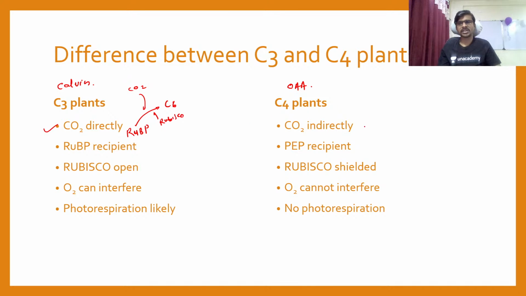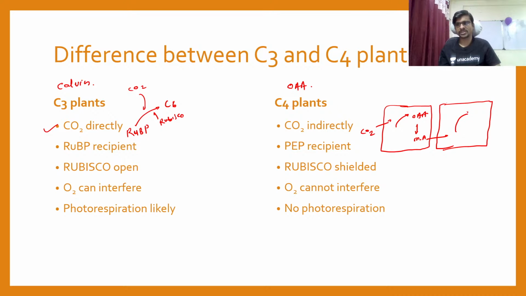But here it is indirect. Why indirect? Because first the CO2 is fixed into oxaloacetic acid, which is converted into malic acid, and then the malic acid is going to enter inside the bundle sheath cell where your Rubisco is placed.